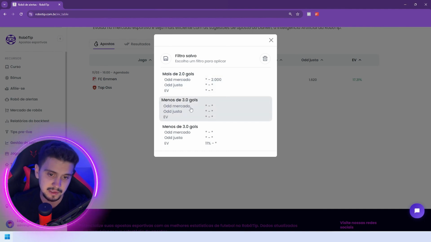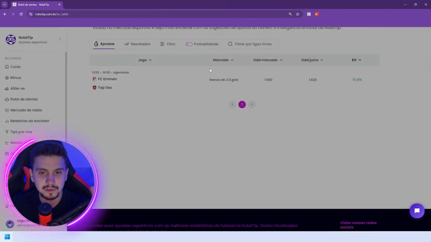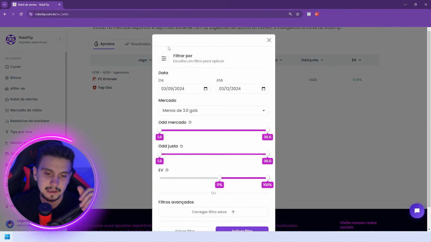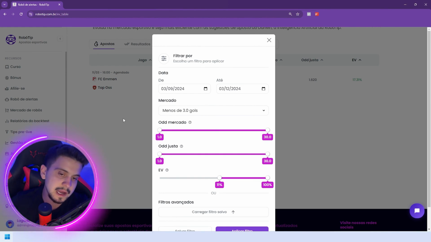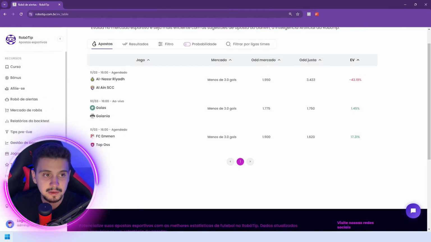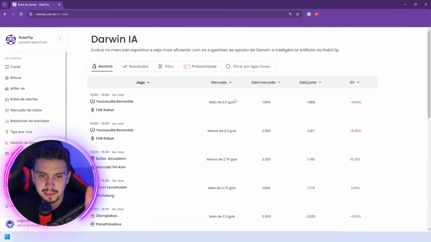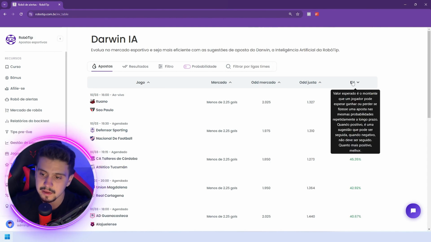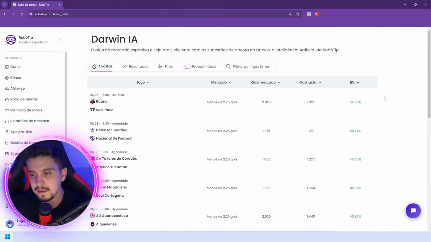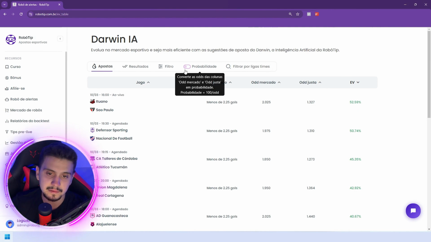I can delete the filter. I can add the filter. Well, I have the filters that I made here. I can already add, right? I entered Darwin. I can already set the filter. If I want to filter there every day by the same filter, you have that option, okay? Now, if you don't want to filter, the filter already comes unfiltered, okay? Just don't touch that filter tab and it will show you all the opportunities. What I recommend doing here is just sorting in descending order, grabbing the best EVs there, okay?